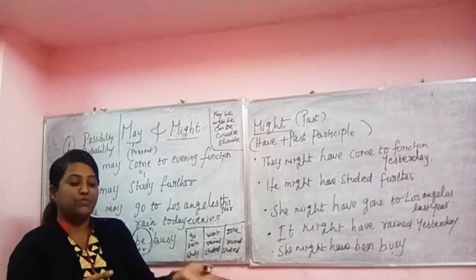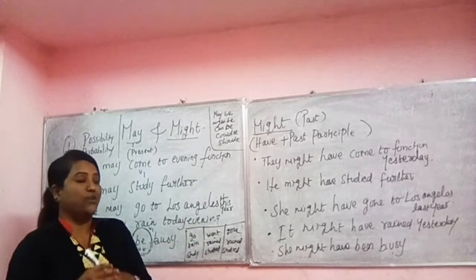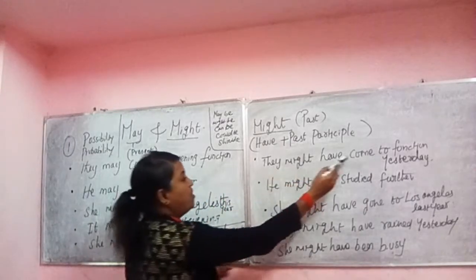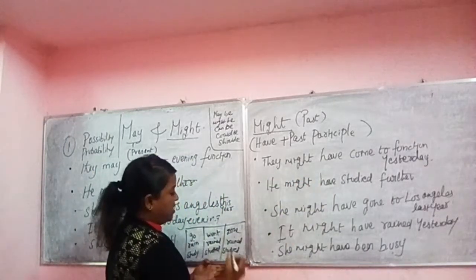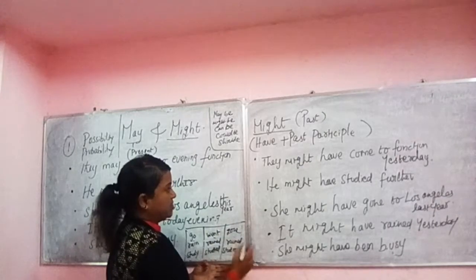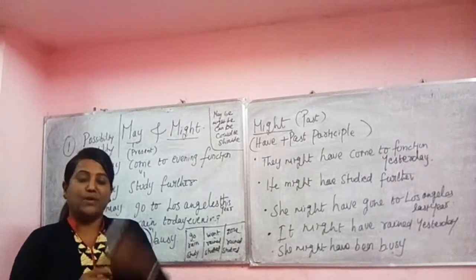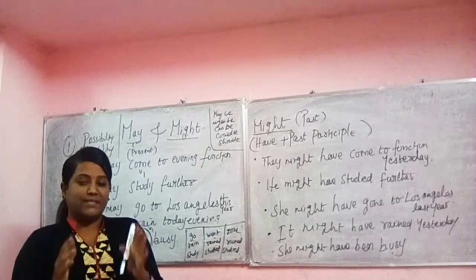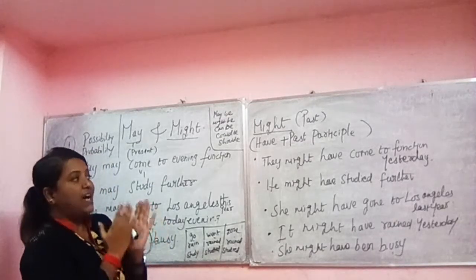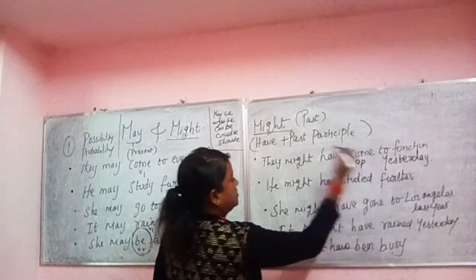I didn't go to function. You didn't go to function. So no one can say with a guarantee whether they came or not. So we say they might have come to function. They might have, this comes as past participle. Okay, we always use have along with this past participle. So they might have come to function. Possibility was there. So for the same possibility, for the past tense we are using might have plus past participle. This is past participle.